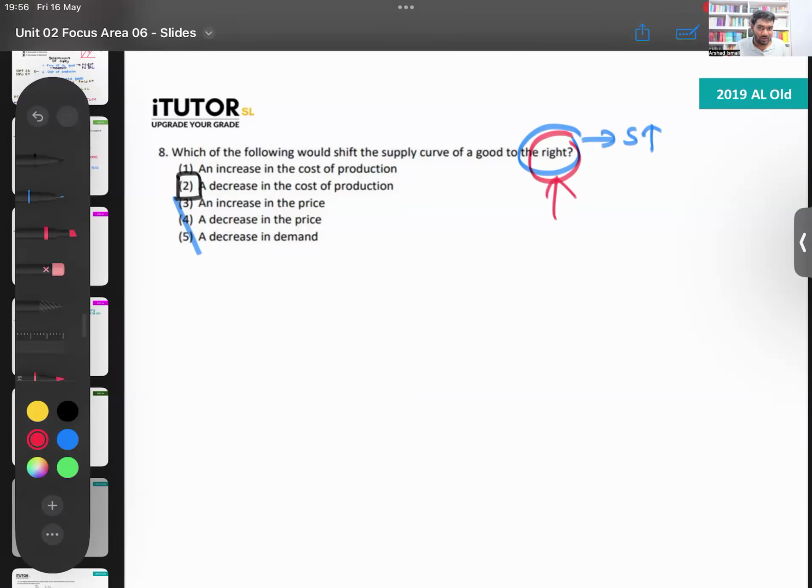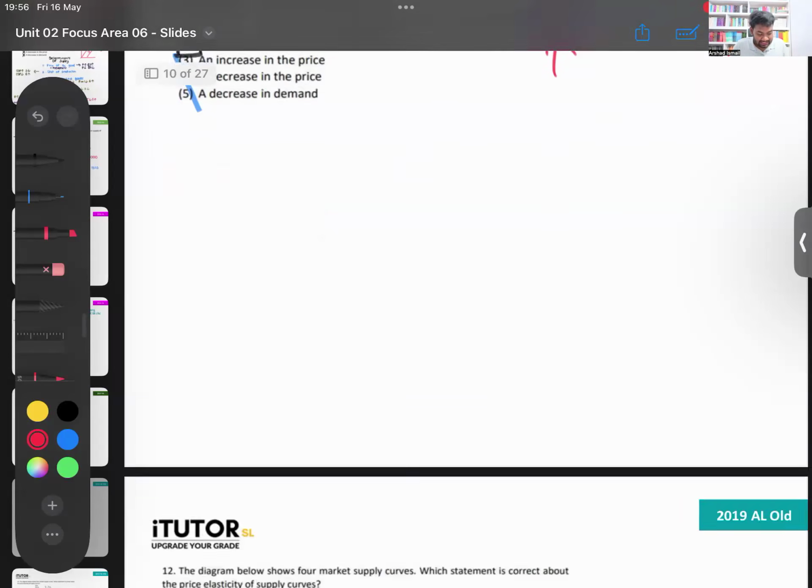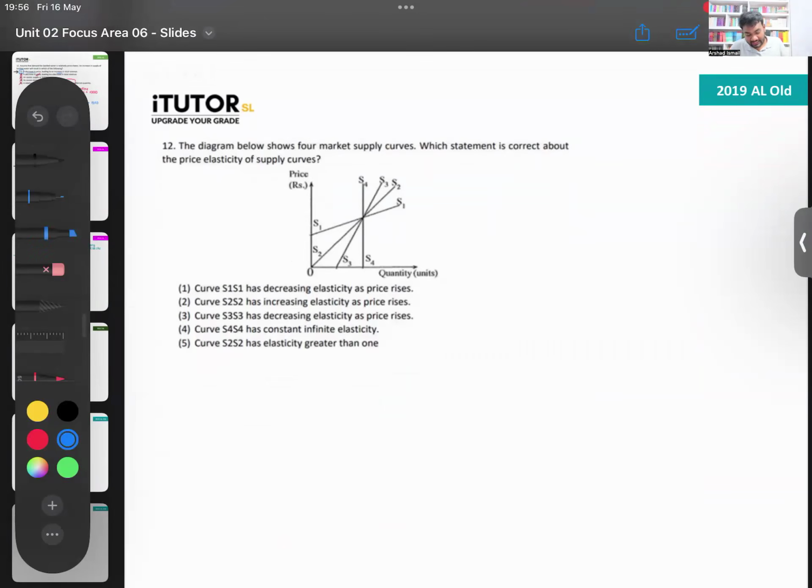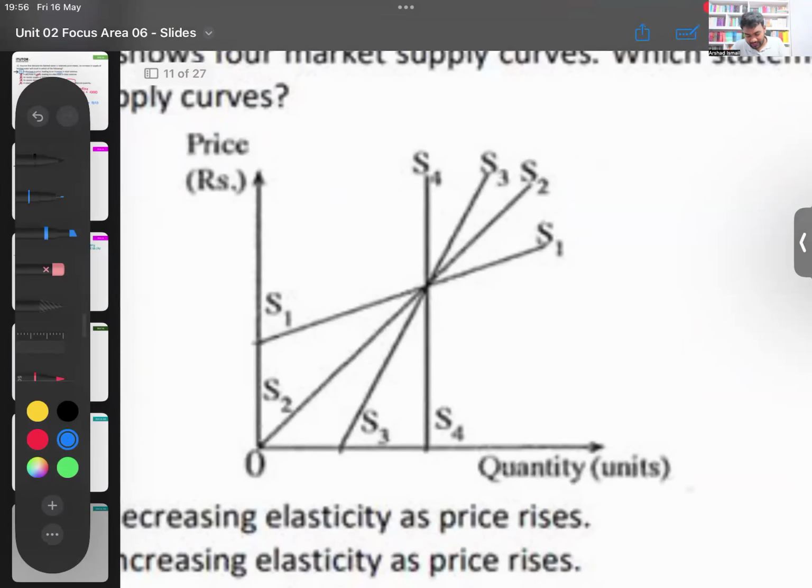That's the type of questions you might get sometimes. Then going to the next one. 2019, the old syllabus, there's another one. They're saying the diagram shows 4 market supply curves. Which statement is correct about the PES? Okay. Right. Can we name these supply curves? S4 is what? Can you tell me the type of supply? Perfectly elastic, perfectly inelastic, elastic, inelastic. What is that? S4, I'll color it in blue if you all want colors. That is perfectly inelastic.